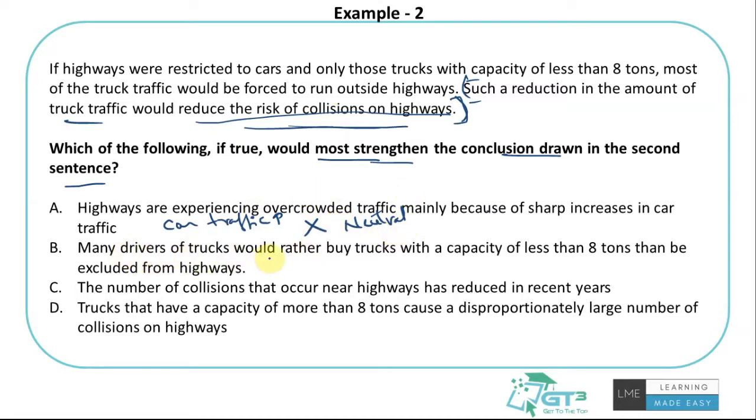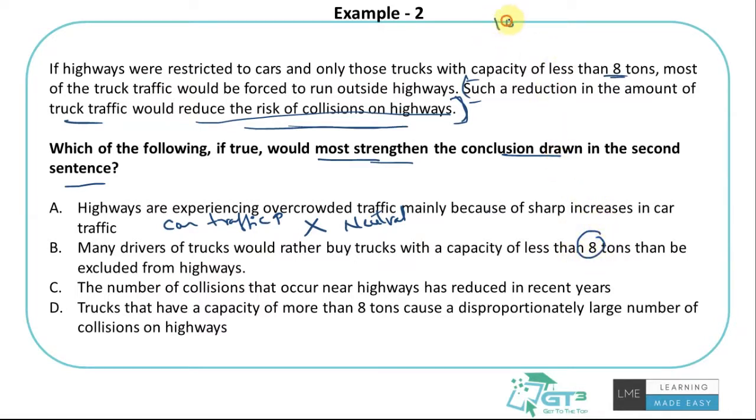Many drivers of trucks would rather buy trucks with a capacity of less than 8 tons than be excluded from the highways. This is basically saying many truck drivers would buy trucks with capacity less than 8 tons rather than be excluded from highways. So, because of this rule that trucks greater than 8 tons must move out of highways, if most drivers prefer to buy trucks under 8 tons, what would happen?